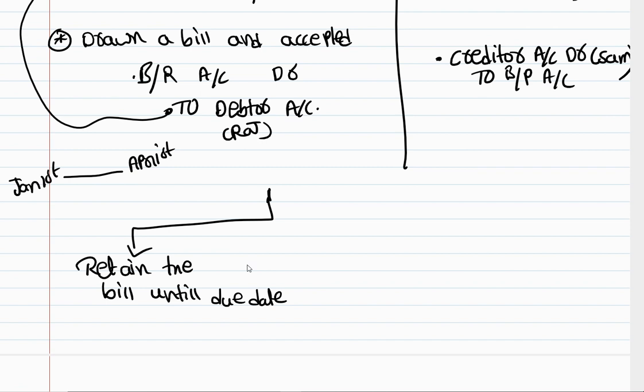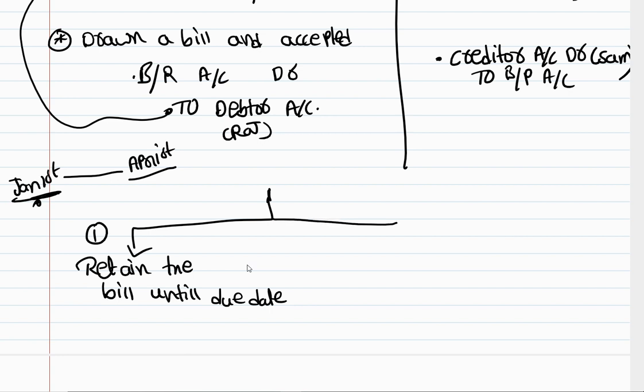So then who is the holder of the bill? Sam is the holder of the bill. Sam drew a bill on January 1st. Sam can wait until the due date, which is April 1st, and then go to the Raj and show the bill, collect the money. If Raj paid the money, Raj honored the bill. If Raj didn't pay the money, Raj dishonored the bill. Right? So Sam can retain the bill until the due date. That is one option by Sam.